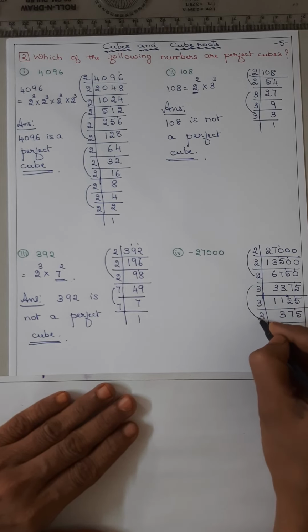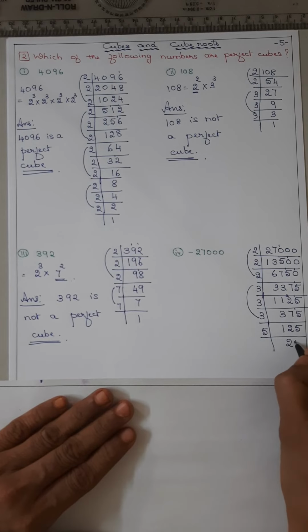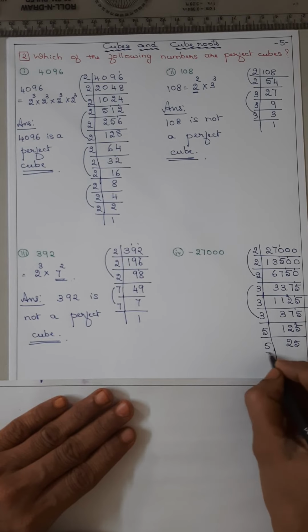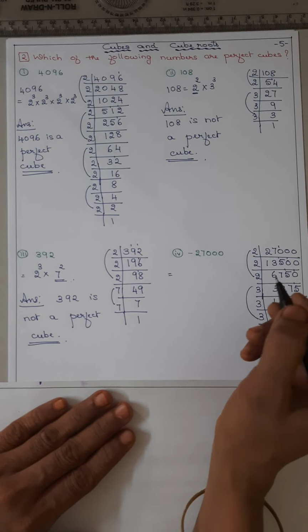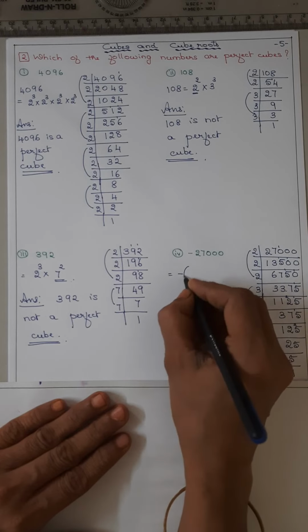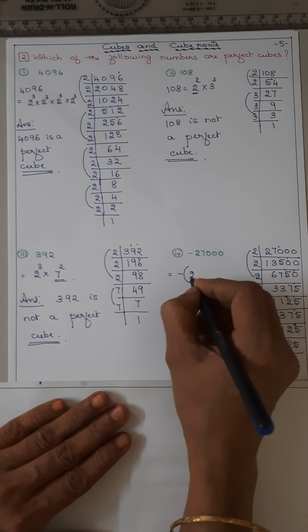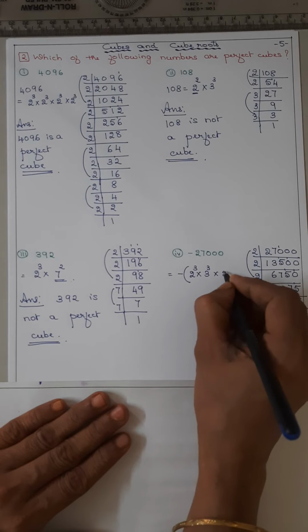Now 125 is a multiple of 5. So 5 25s are 125, now 5 5s are 25, 5 1s are 5. So negative it is. You put the negative sign out, and then 2 cube, 3 cube and 5 cube.